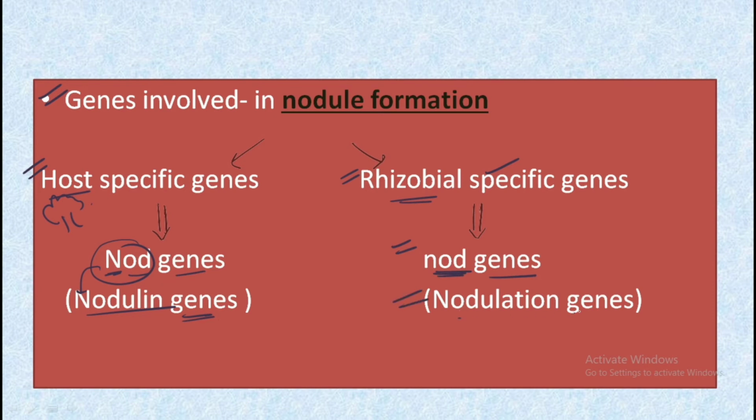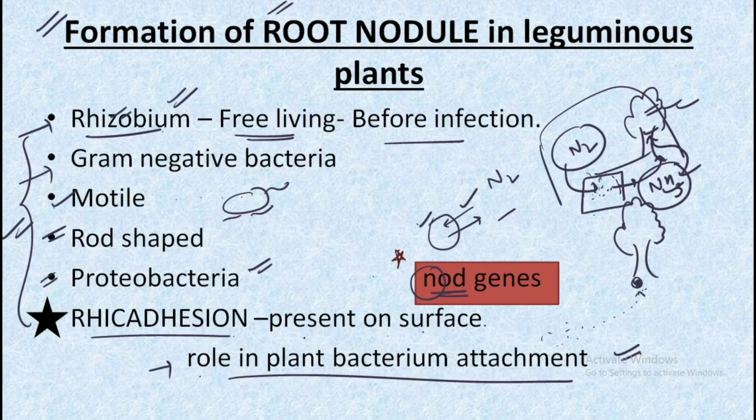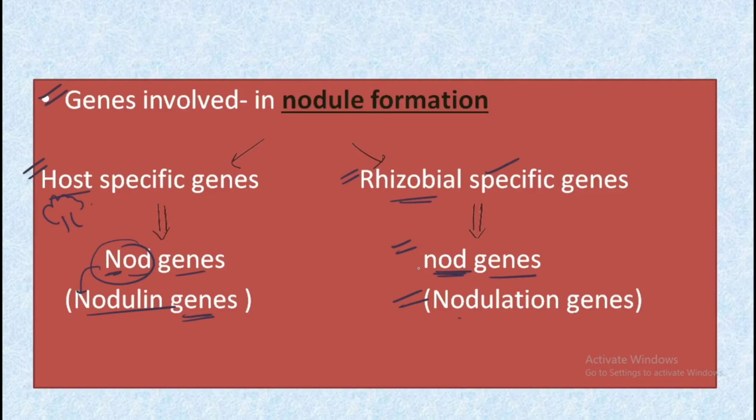So now you must have understood why I focused on this small n, because the genes of both the host and the rhizobium have the same name, only the way of representation is different. That is, we have capital N in case of the host and small n in case of the rhizobium. The way you can remember is that the plant is bigger in size, so it has capital N, and the rhizobia or the bacteria are very small in size.